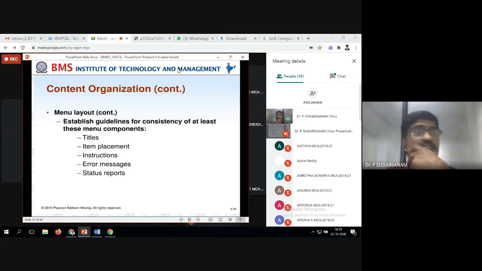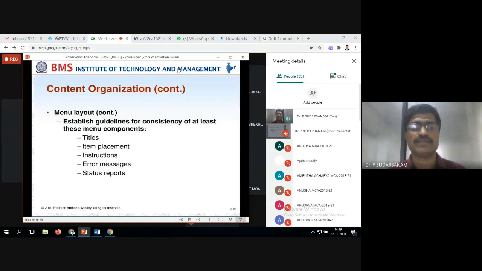Now this unit is nothing but what? You have menu selections, form fill and dialog boxes. How to select the menus and menu items, menu layouts and boxes, how to prepare them and how to put them into public use.